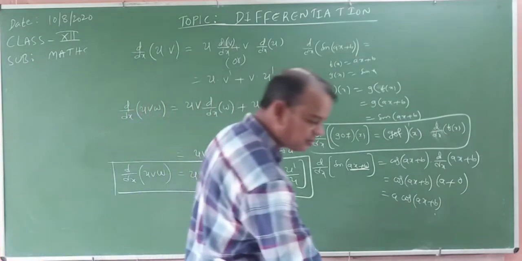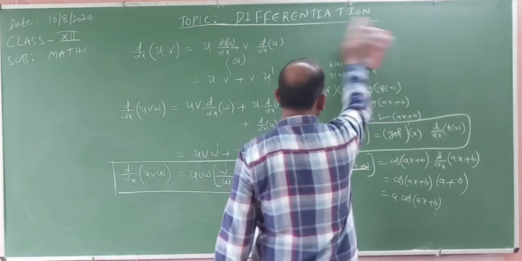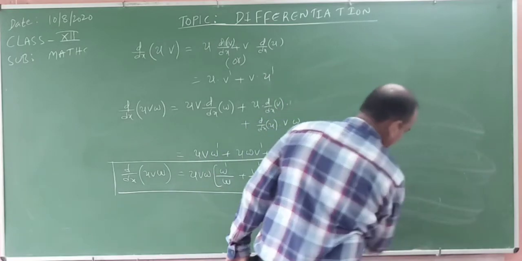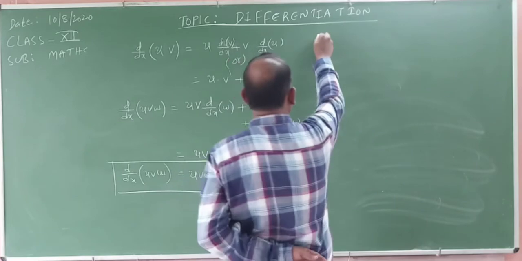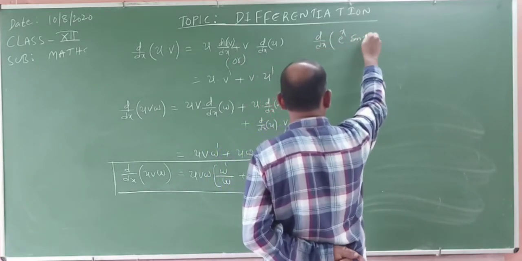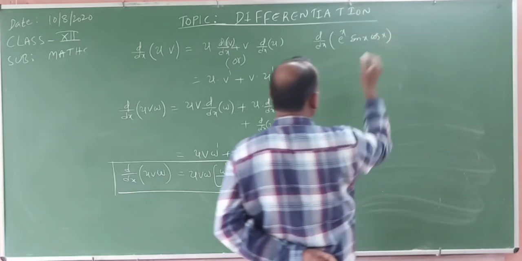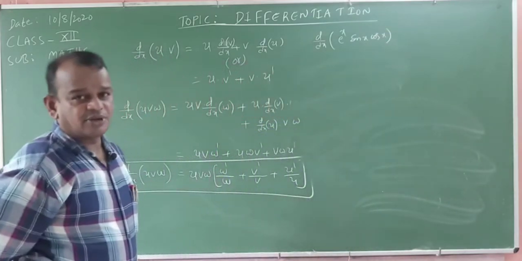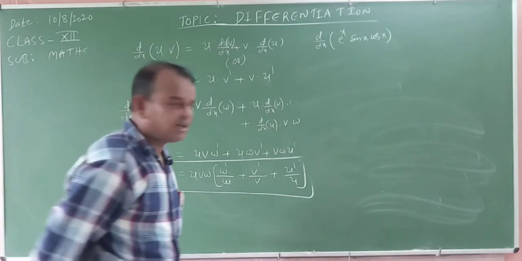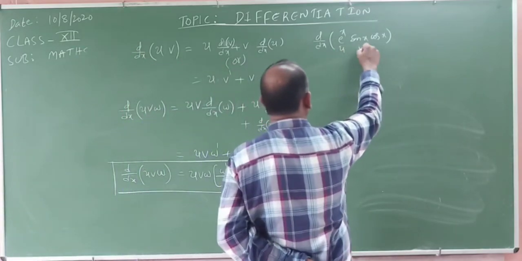We will see once what happens. Suppose, from the examination point of view, we find the derivative of e power x into sin x into cos x. Those three are in product. One is an exponential function, the remaining two are trigonometric functions. This is u, this is v, this is w.